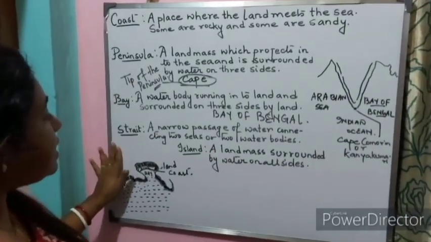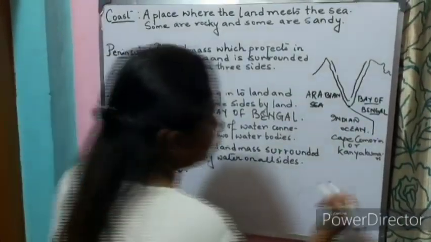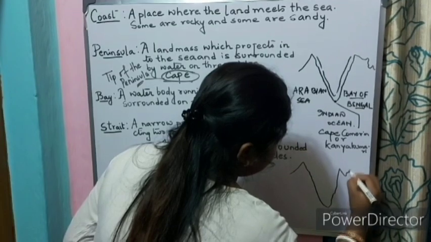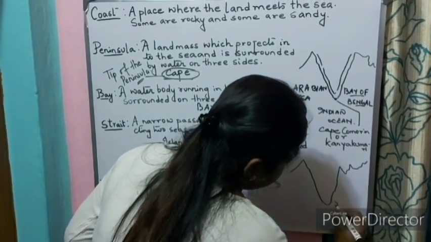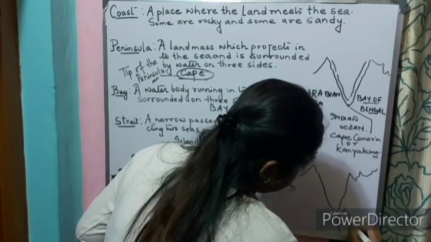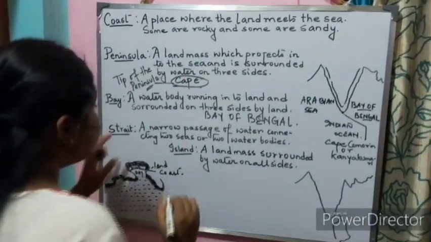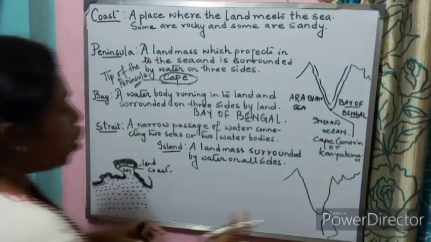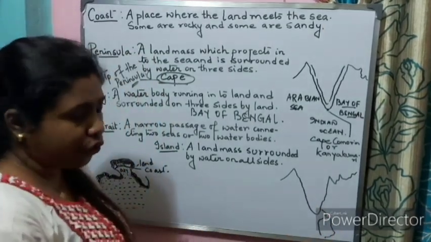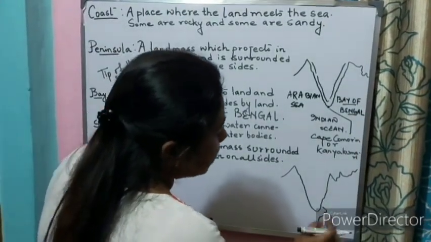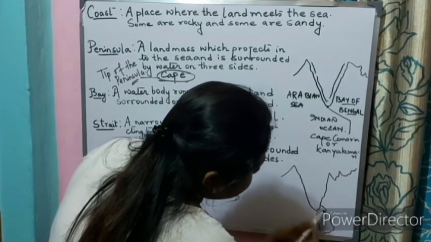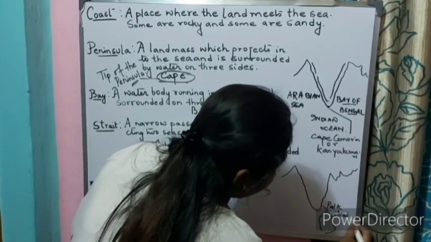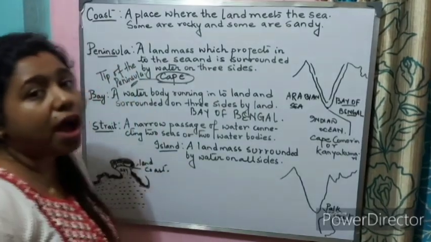Okay. Now, what is a strait? This is a new thing. A strait is a narrow passage of water which is connecting two large bodies of water or two seas. This is called a strait. Now you can see between India and Sri Lanka, this is a strait which is connecting two large water bodies. We call it the Palk Strait.